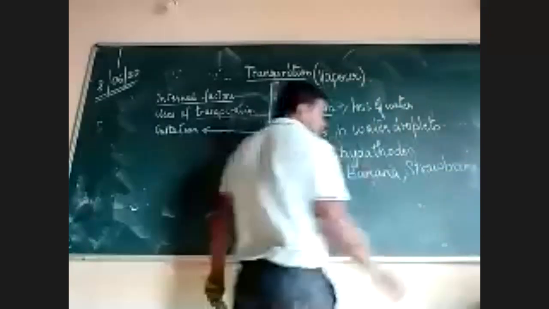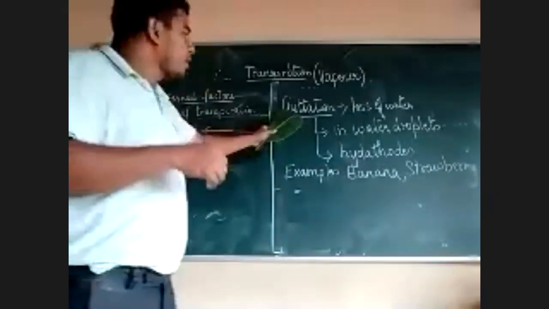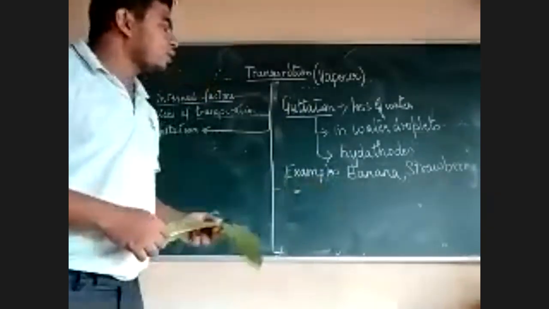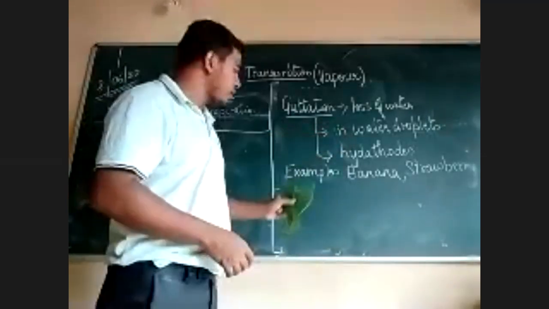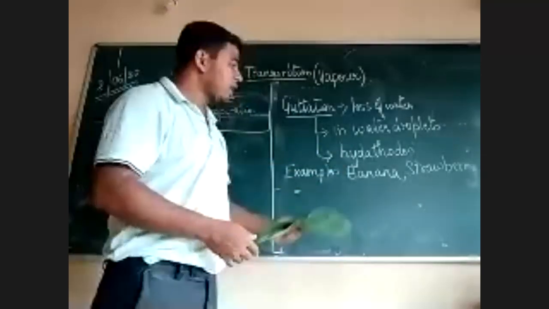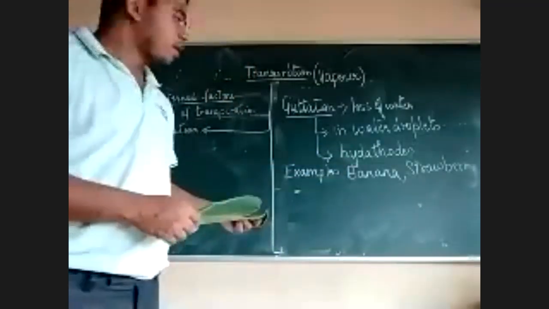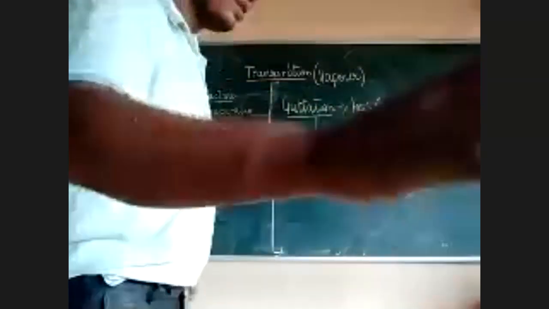Easy to remember. Okay, so this is about guttation. Now guttation is the loss of water in water droplets form through the hydathodes. Example is banana and strawberry. They have a lot of water, that's why they lose it through guttation. Okay, one more thing I have to teach. The last point, and we'll stop this lesson. The last one is